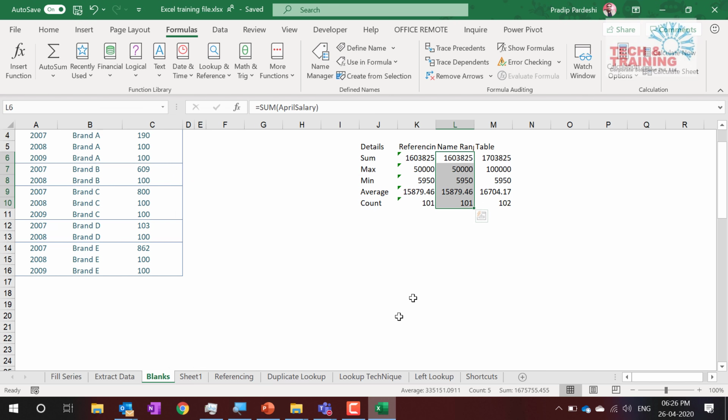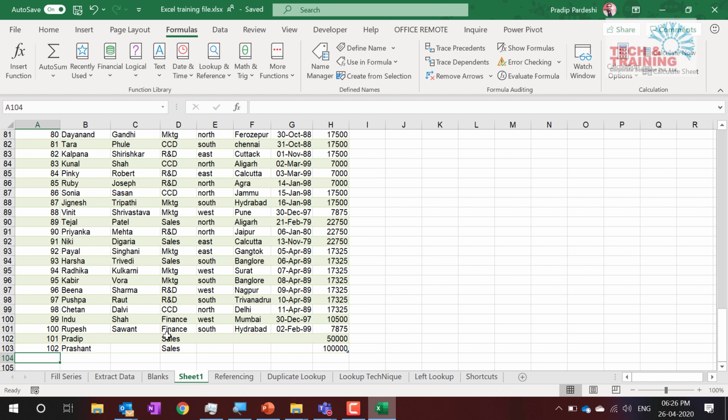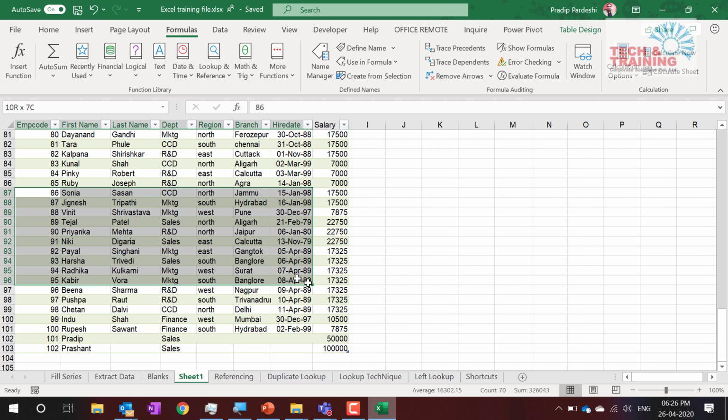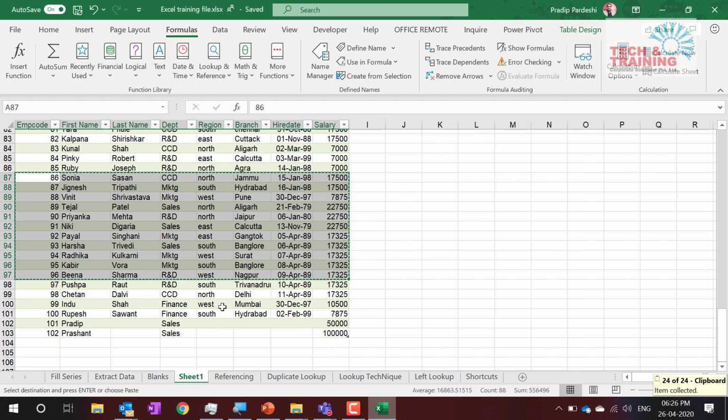What do you have to do in a table? Just add the value and relax. Excel is working for you. You're not working for Excel. You just add the value and relax. Let me do two or three things. Let me add these data here.